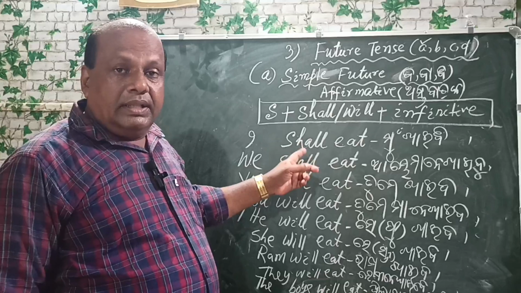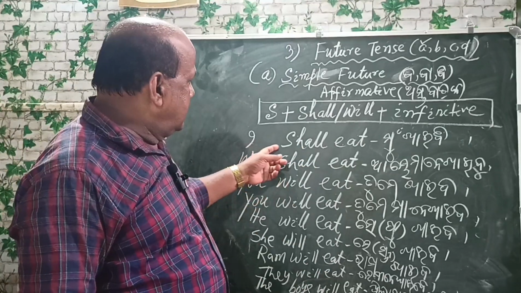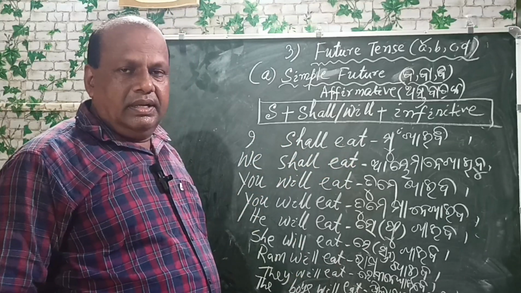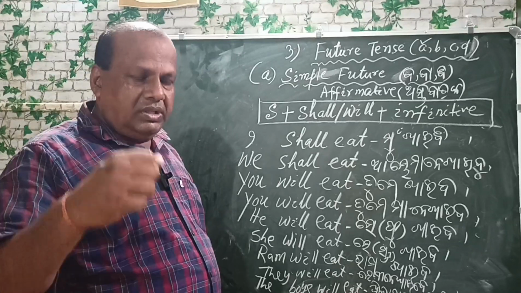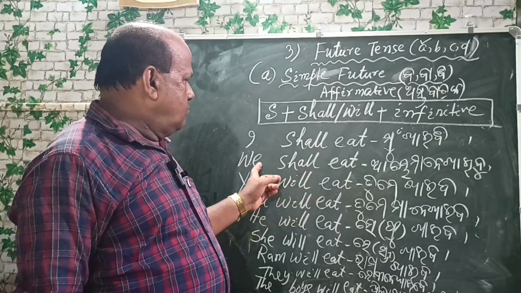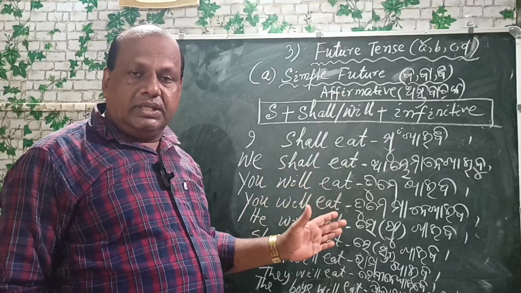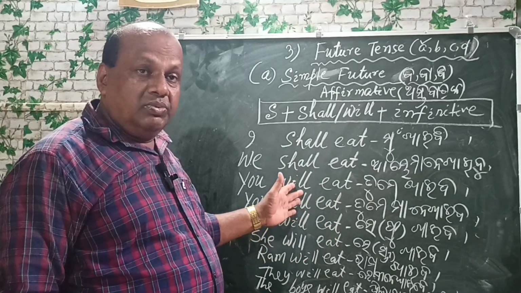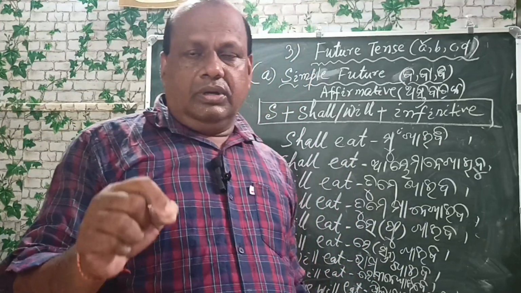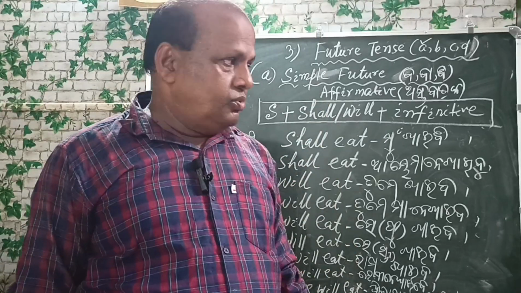But when there is a positiveness, there is a strength in talking, then I shall eat will be changed to I will eat, we will eat. When there is strength in the statement, you will changes to you shall, he shall, they shall. So this is all about the affirmative form of a simple future tense.